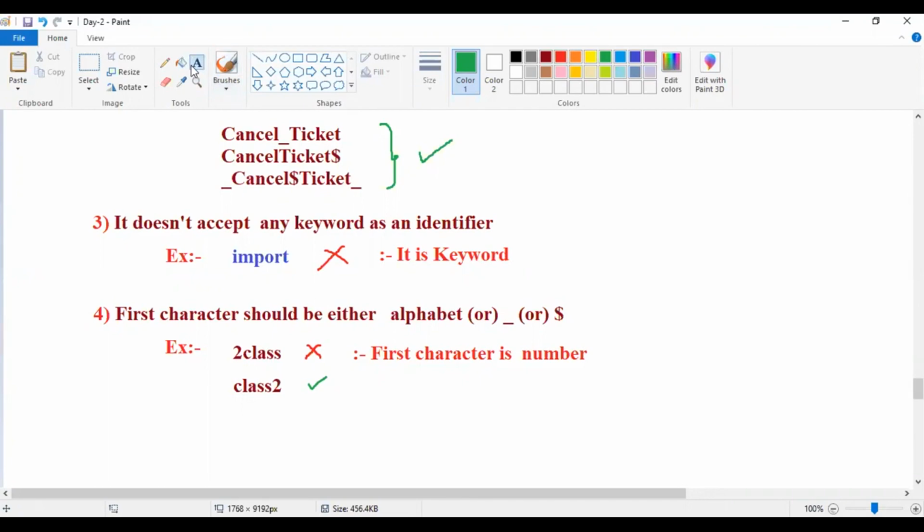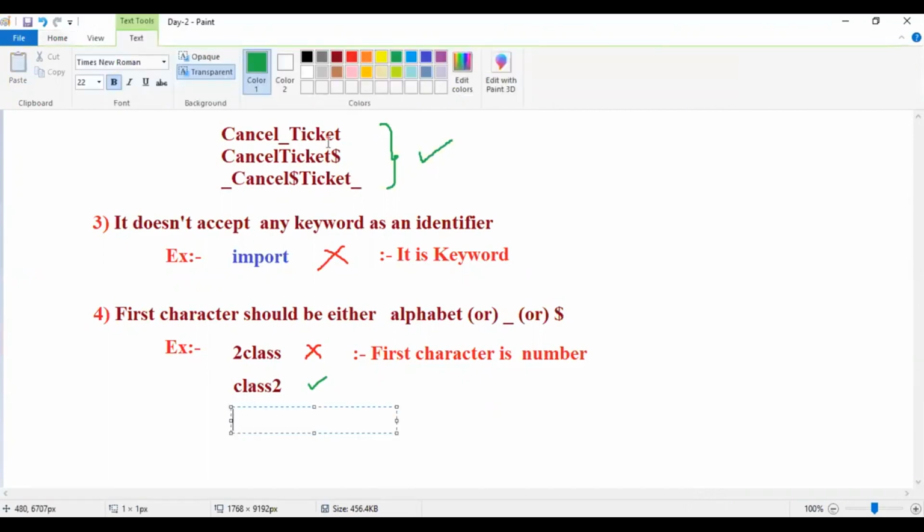I'm writing one more example, guys. Area2town.